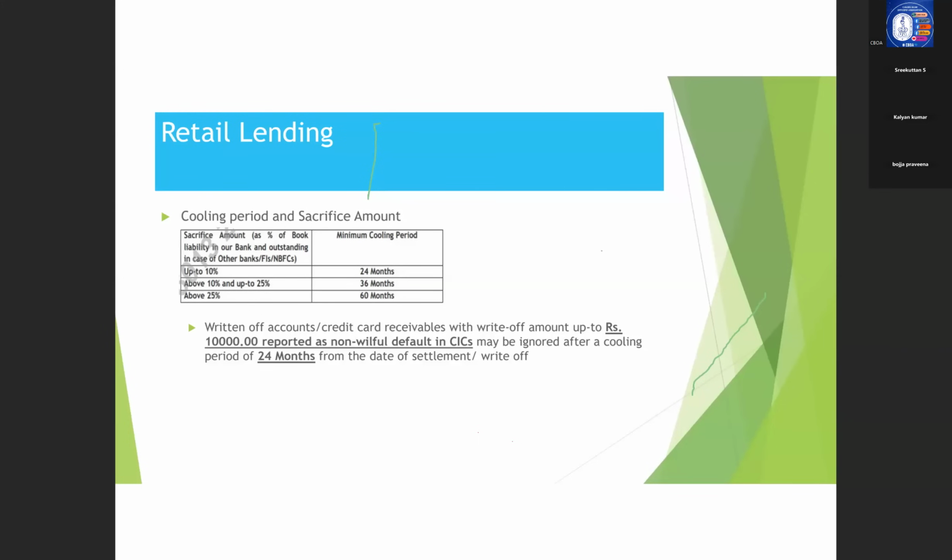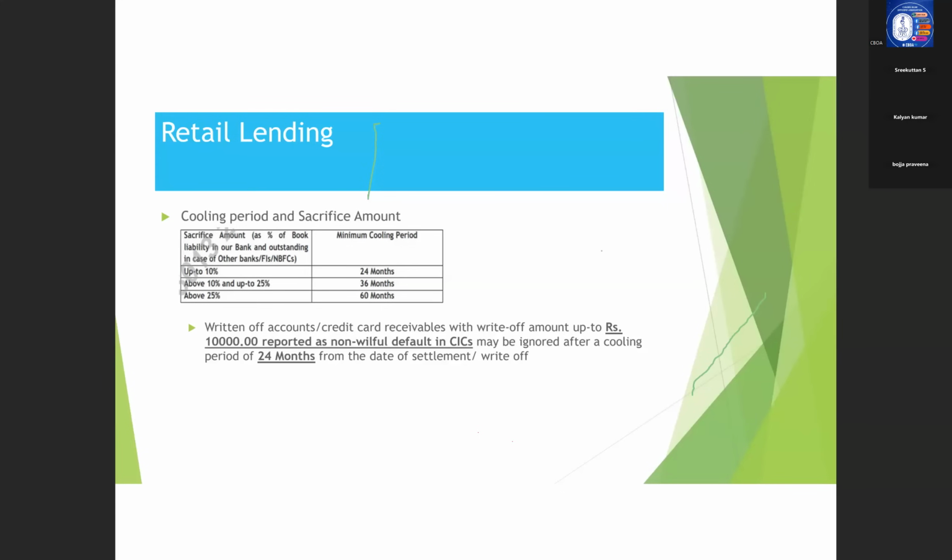Okay. Now coming to the most important point with regard to cooling period and sacrifice amount. So what is the cooling period? The cooling period is based on the sacrifice amount that he has paid, or that the other bank has undergone with regard to that settlement or write-off.